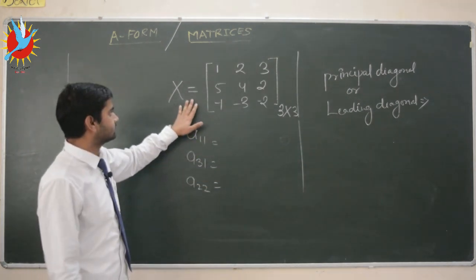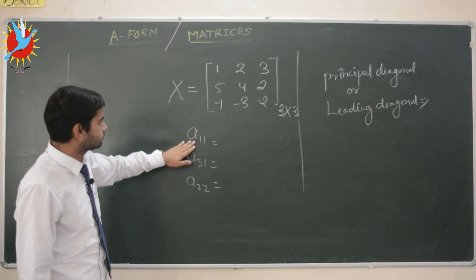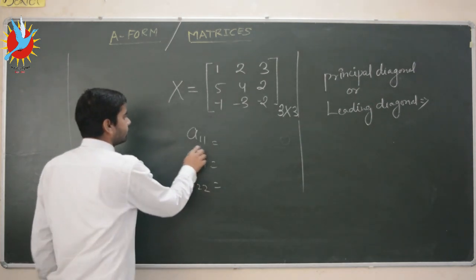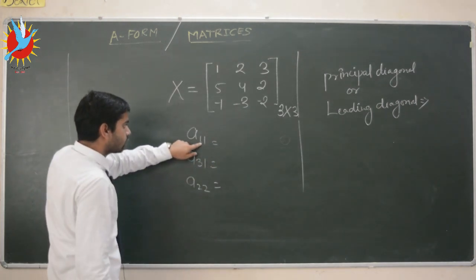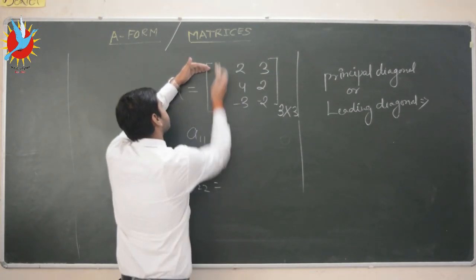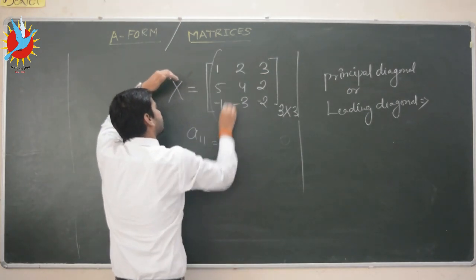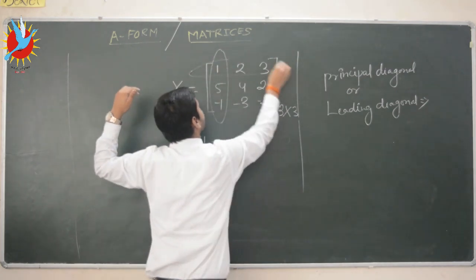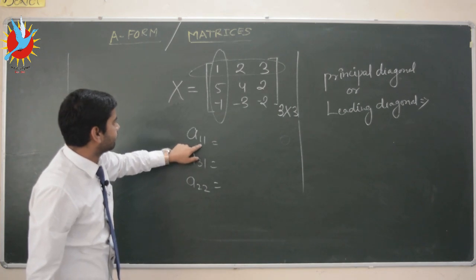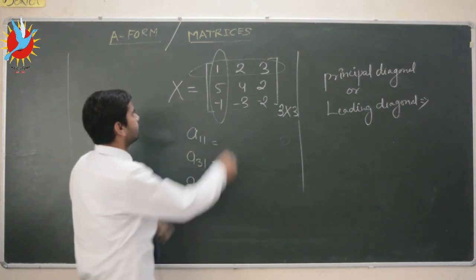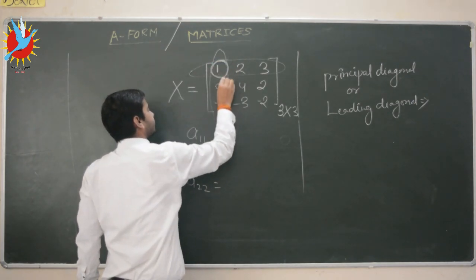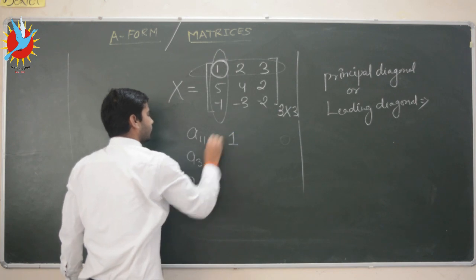So if this is a matrix X, we have to tell the values of A11, A31 and A22. So here the value of A11, that is, we are talking about first row, first column. So first row, that is this row, and first column, this one. Okay, so this is our first column and this is our first row. So here we want to write the value of A11, that is the meeting point of the first row and first column. So the meeting element of this first row and first column is 1. So this denotes A11. So the value of A11 here is 1.